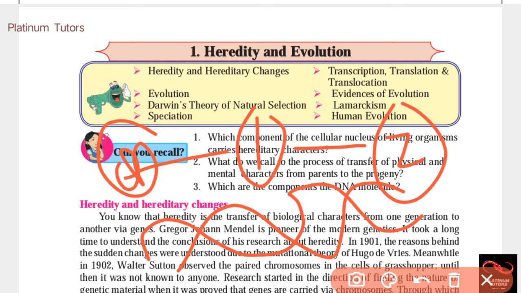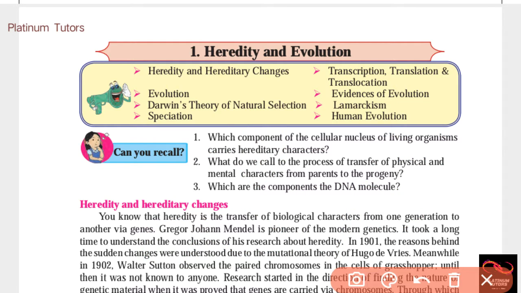Heredity is a transfer of biological characters from generation to generation via genes. So now we are clear. What is evolution? Evolution is nothing but gradual changes in living organisms. Now, would gradual changes happen in 3-4 days? No. Gradual changes need more than thousands of years.